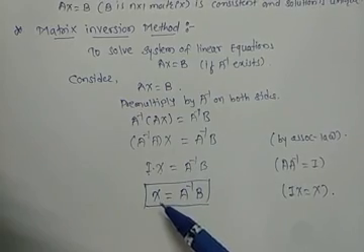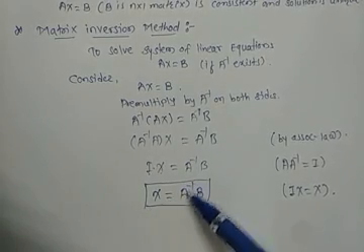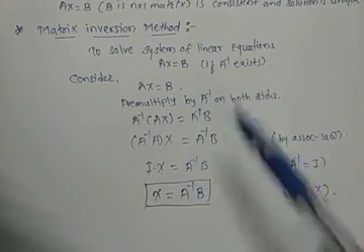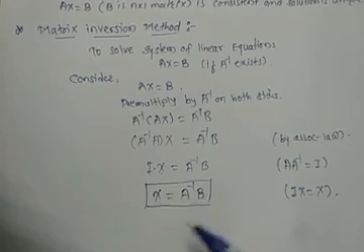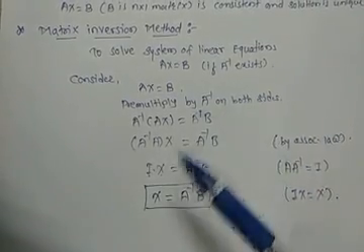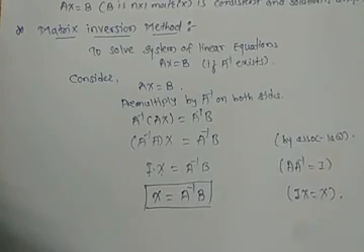By calculation, X is equal to A inverse B. Here we have to find A inverse and multiply it with the constant matrix, so that we get the solution of the given system of linear equations. This is known as the matrix inversion method.